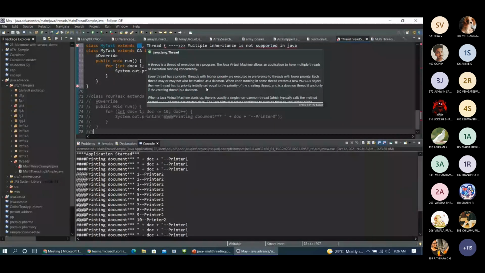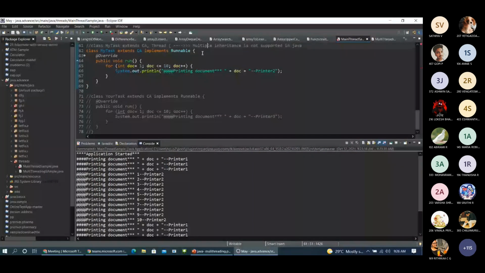So this is the case where we look into a runnable interface. In this situation, we are already extending the CA class, and we can still implement the runnable interface. The same flow is followed, and here also we have this run method. The only thing that differs is that previously we extended the thread class, and now we are implementing the runnable interface. So this is the difference. Here we have the same run method, and we are printing our documents.